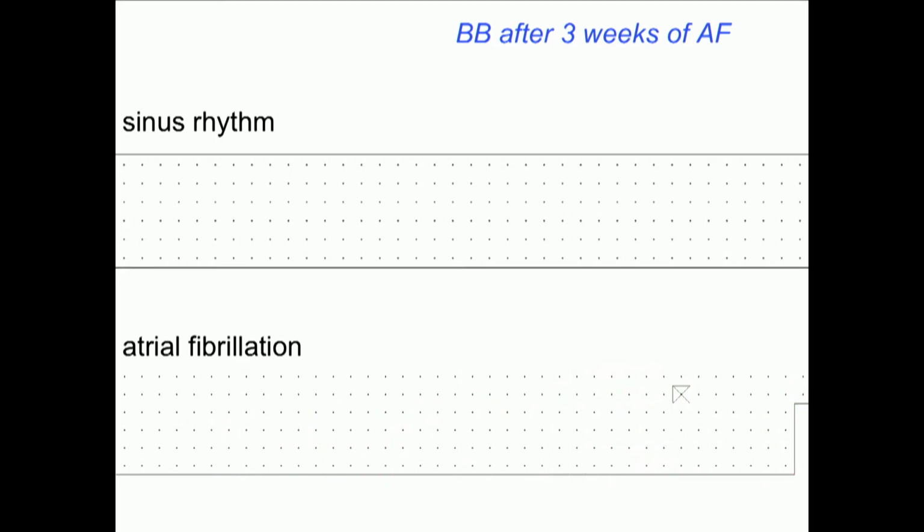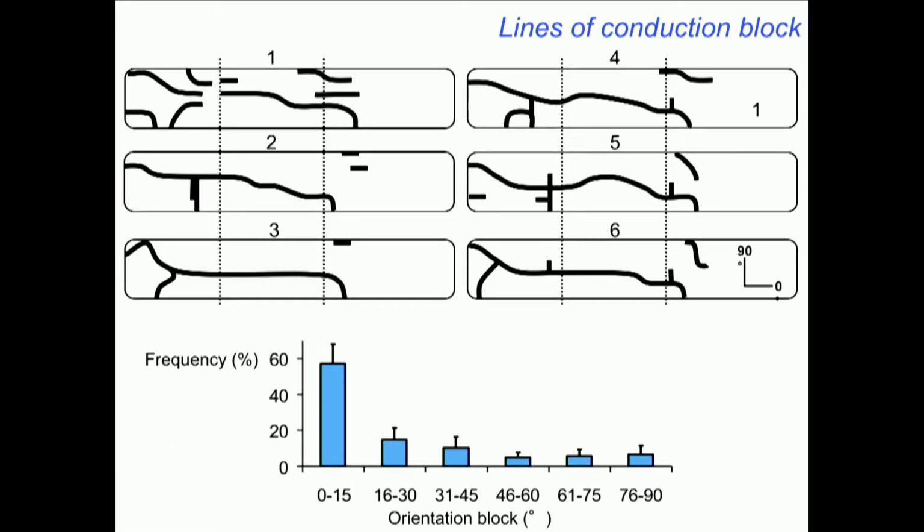Right? Makes sense. Also, if you look at the lines of conduction block, especially in the center of this area, so really the true Bachmann bundle, then you can see that they're mostly oriented at what's here being defined as 0 degrees, so parallel to the main fiber orientation of Bachmann bundle.